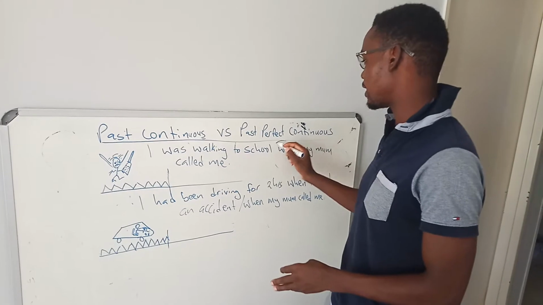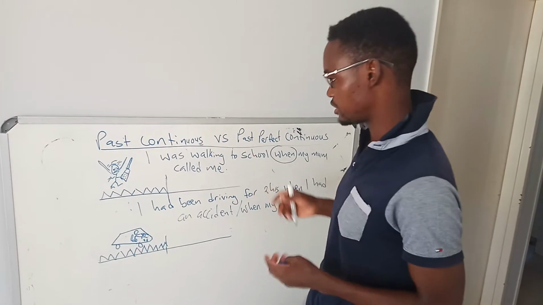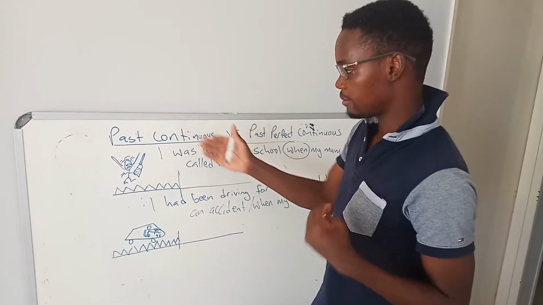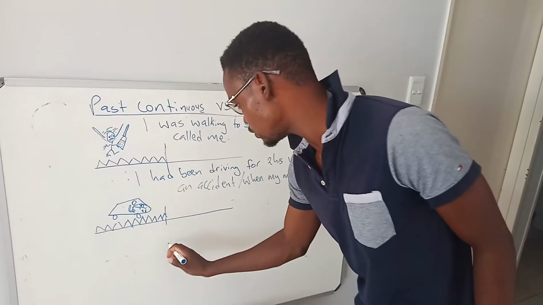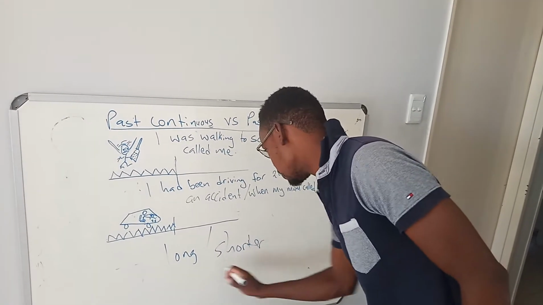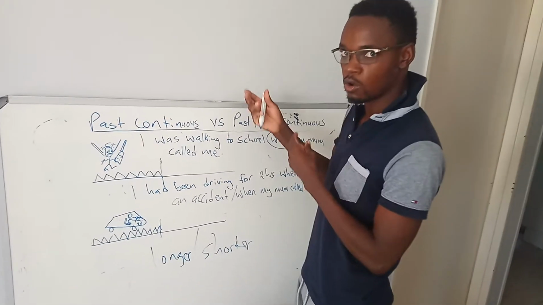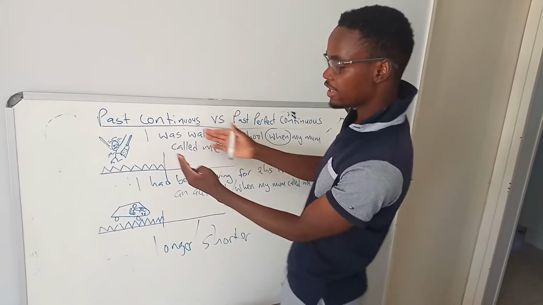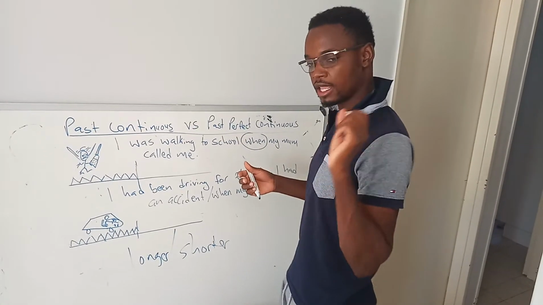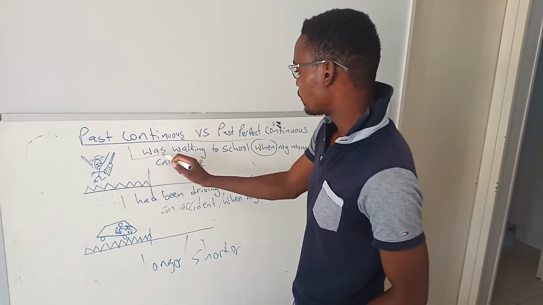Okay, so that's the position of the word when changes. Sometimes it can be in the beginning, so you can change the position. Okay. So here we are saying the action of walking is a long action, because when you're talking about past continuous, there's an issue of longer and shorter action. So between walking and receiving a call, which action is longer? So walking is a longer action because it takes time, and receiving a call, it may happen in just a second. You receive a call.